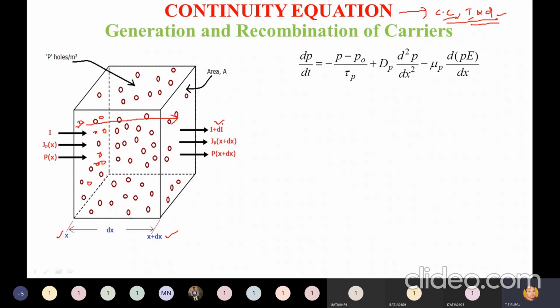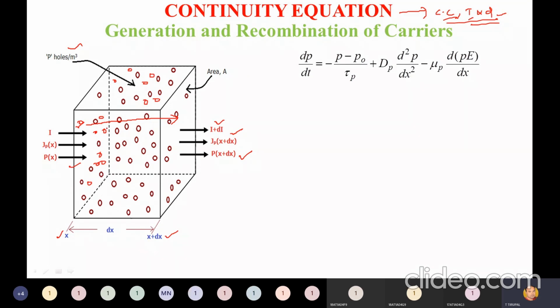After reaching here, you get I plus dI. Current density Jp of x, you can get here Jp of x plus dx. Whole concentration P of x at x distance, you get P of x plus dx. So these are all holes per meter cube we are taking, right? And this is a single area A. Now here a hole is moving from this point to this point.